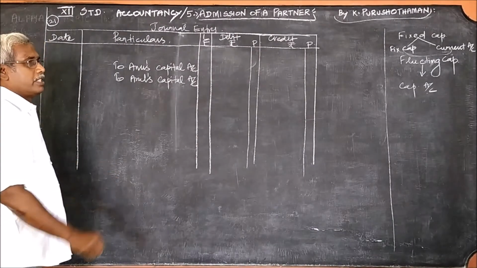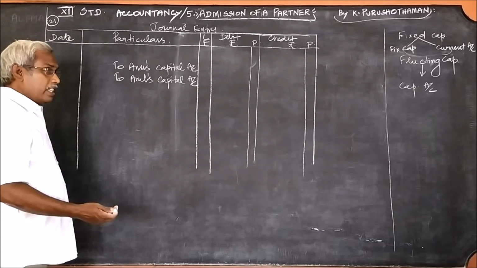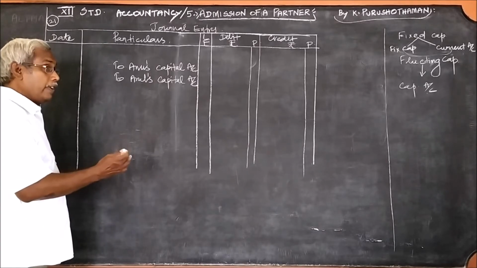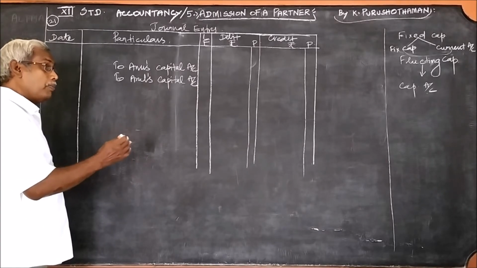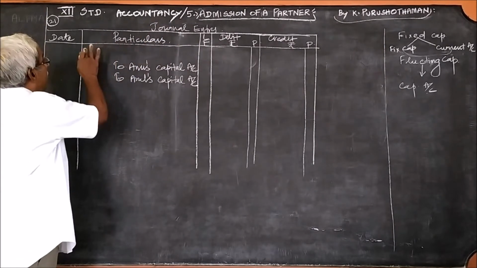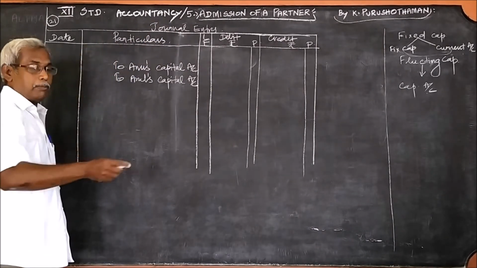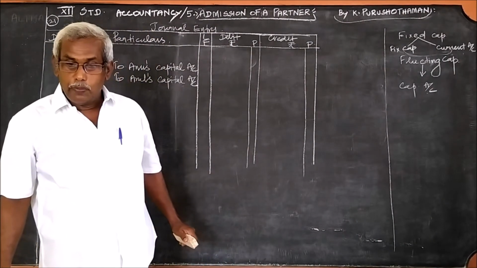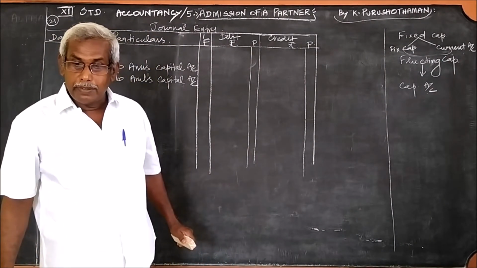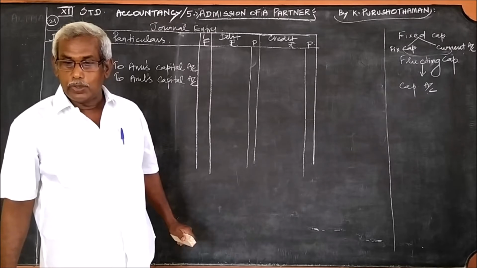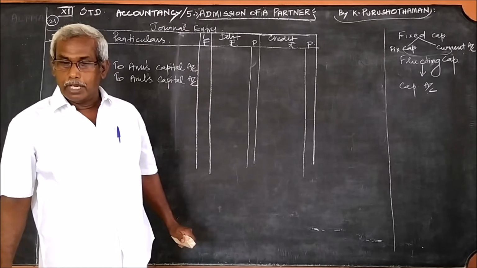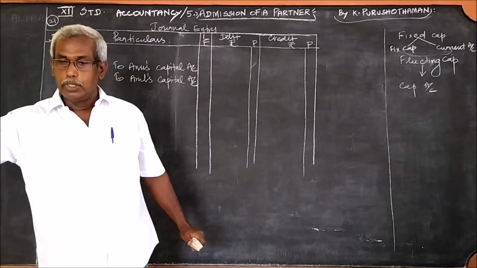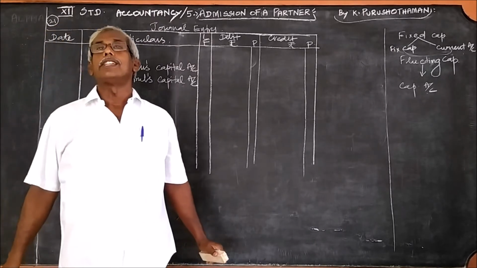What about the debit? When the share of goodwill for the new partner is brought in by him, we can write the bank account. But what is given there? The goodwill of the firm on the date of admission was valued at 25,000. Mano is not able to bring in the cash.